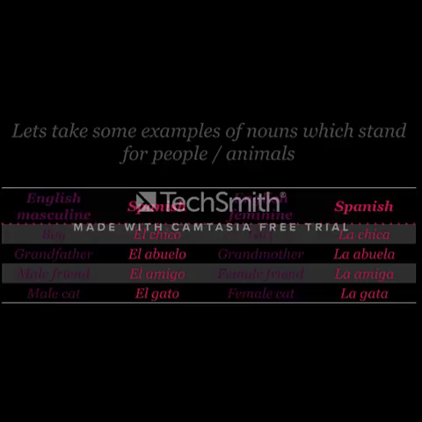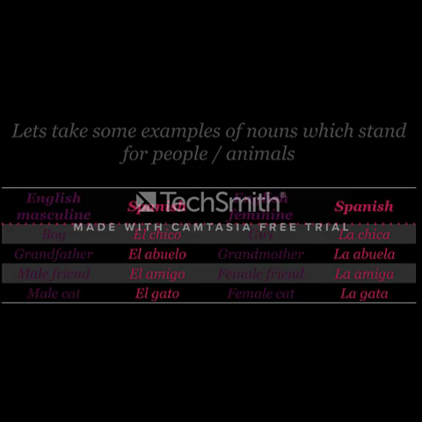So now let's take some examples of nouns which stand for people or animals. All right, guys, so on the left hand side, you can see all the masculine Spanish words, and on the right hand side, we have all the feminine Spanish words. So, boy is called el chico, whereas a girl is called la chica. Grandfather is called el abuelo, and grandmother is called la abuela. Similarly, a male friend is called el amigo, whereas a female friend is called la amiga. A male cat is called el gato, and a female cat is called la gata.